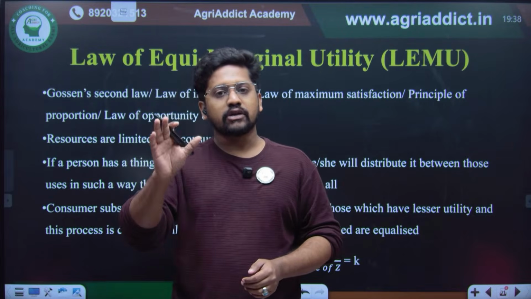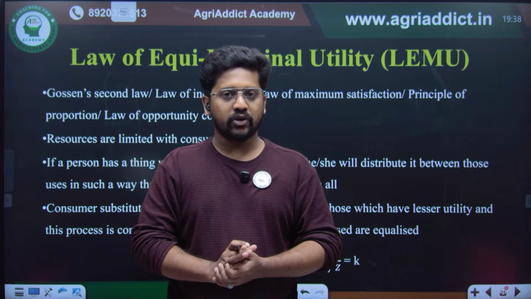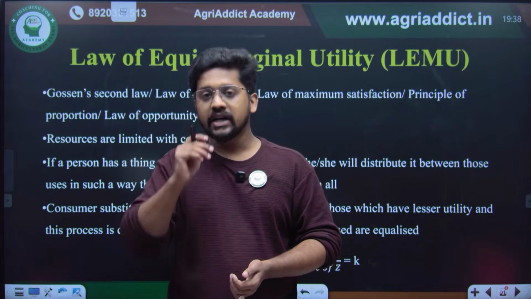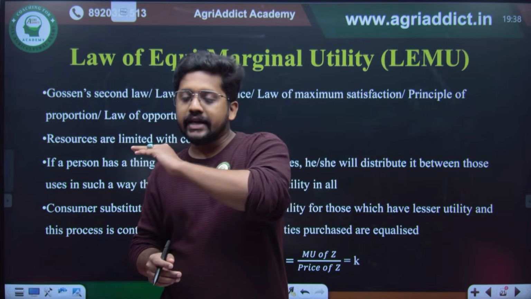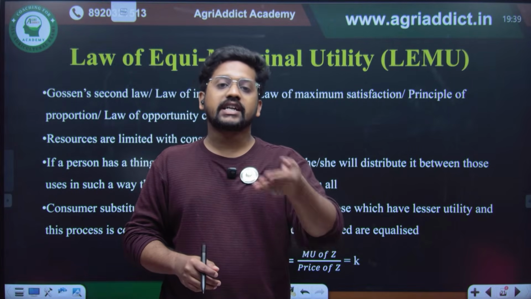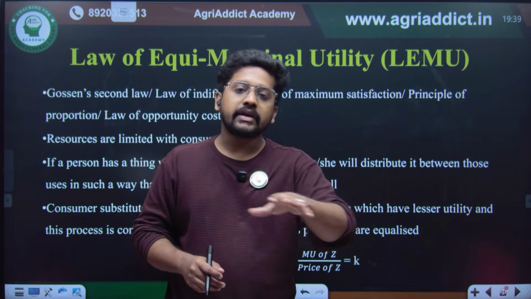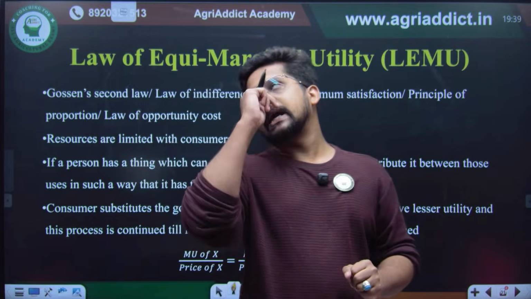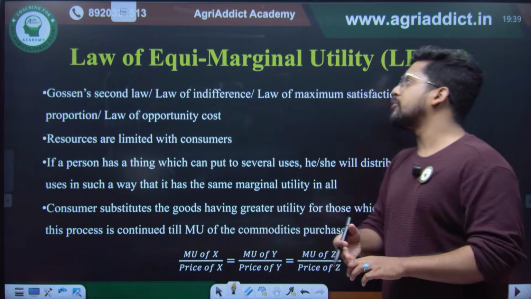If I consider 1000 rupees, there will be 10 rupee notes. When I allocate each and every 10 rupee note to each of these commodities, the satisfaction I derive from each should be the same. That is the idea of the law of equimarginal utility.